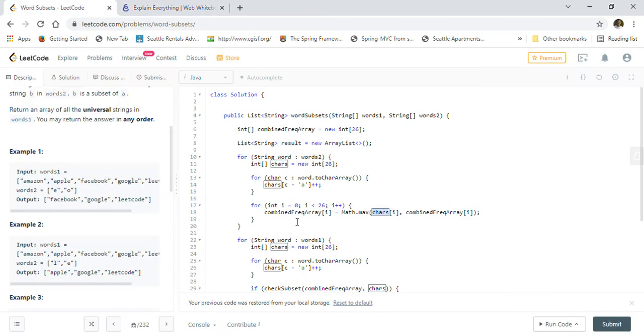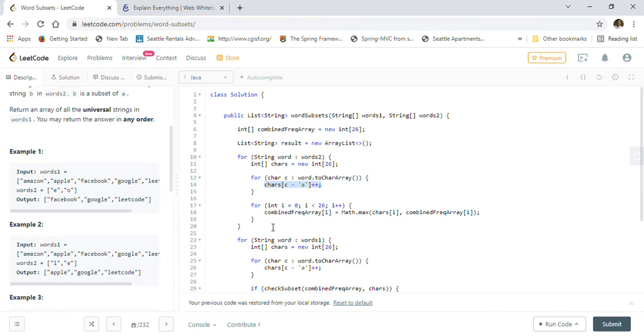So we will go through first the word in the words 2 array, and we will calculate its frequency into chars. See, minus 'a' is required to convert a character into the appropriate integer position. For example, a will be converted to 0, b will be converted to 1, c will be converted to 2, z will be converted to 25. So appropriate positions it will get.